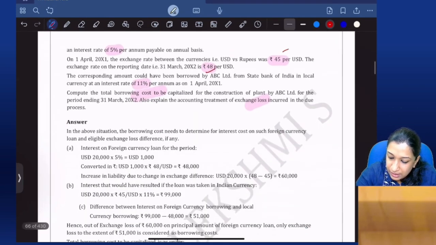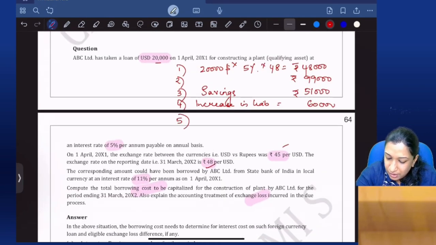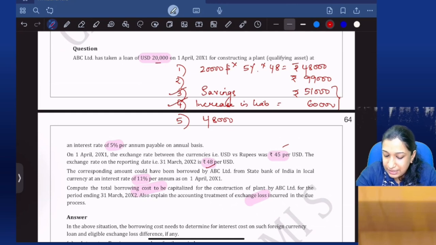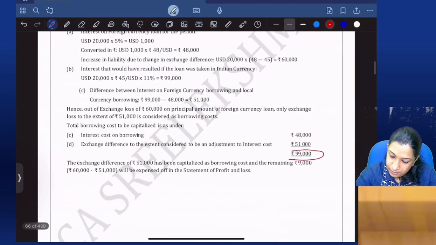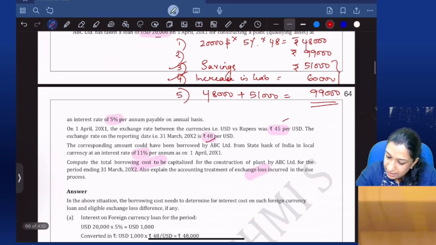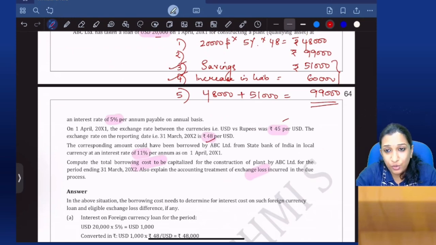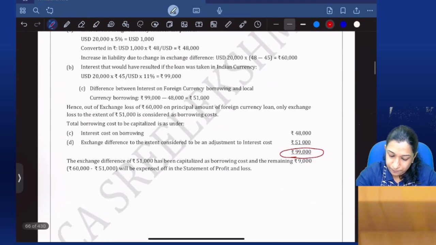So here, how much is the borrowing cost that can be capitalized? 48,000 plus this 3 or 4, whichever is less, 51,000. Borrowing cost that can be capitalized is 99,000. Okay. And there is an exchange loss of 9,000 which will be transferred to P&L.